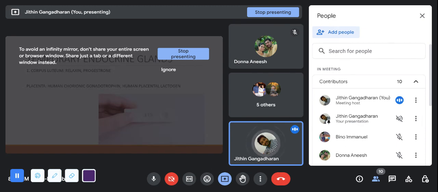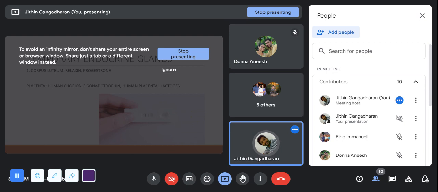Now we have temporary endocrine glands. The first one is the corpus luteum. So what is a corpus luteum? When your egg is produced, the egg will be having a covering. That covering is known as the Graafian follicle.